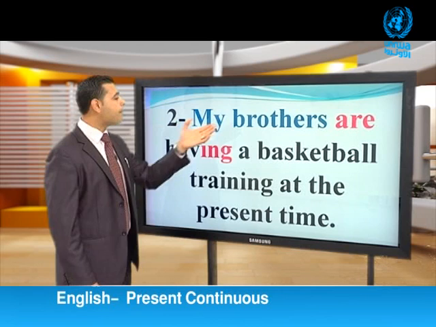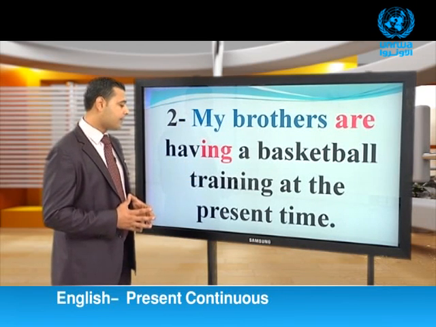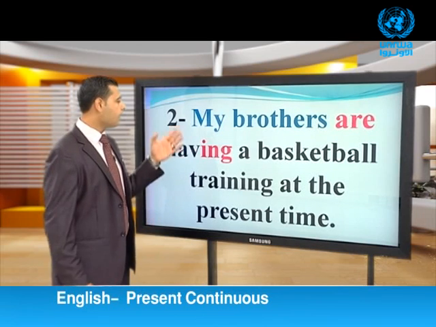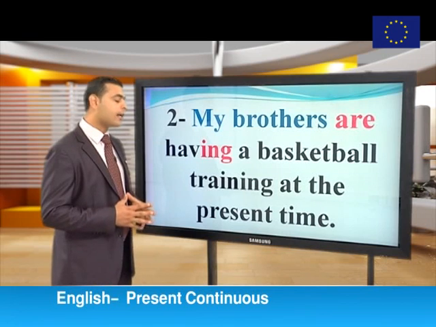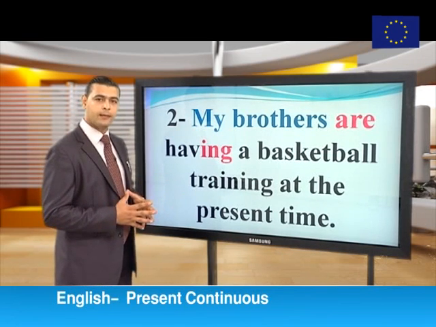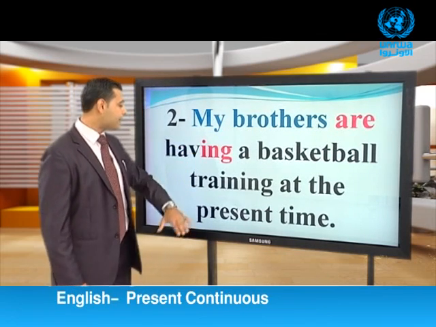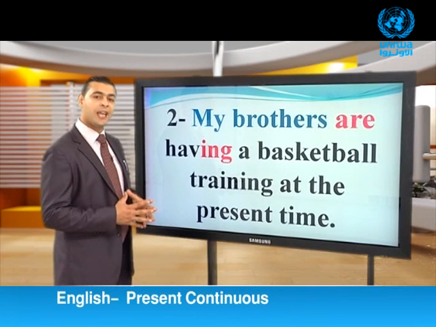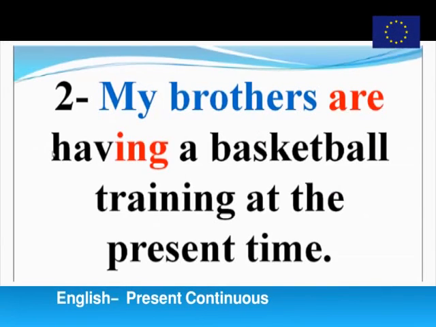Number 2, my brothers are having a basketball training at the present time. Again, my brothers are having a basketball training at the present time. Look here, my brothers, إخوتي. We have a plural subject, so we use the helping verb are plus the main verb have plus the ing at the end. Let's read the example for the last time. My brothers are having a basketball training at the present time.